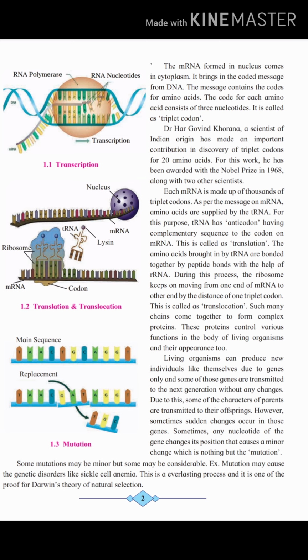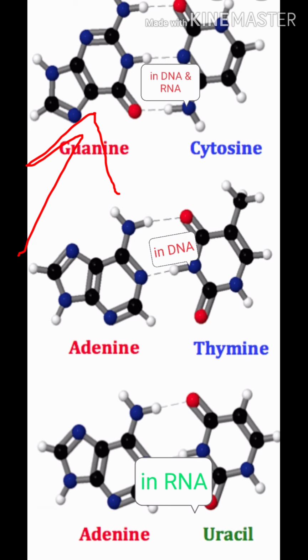Now coming to protein synthesis, I will take you to 9th standard, where you studied the structure of DNA, which is a double helical structure, and there were nucleotides present: A, T, G, C. A stands for adenine, T stands for thymine, G stands for guanine, and C stands for cytosine. Now A forms the bond with T, that is adenine with thymine, and guanine with cytosine. You also have studied the three types of RNA, and they also have nucleotides, with the exception that in place of thymine, uracil is present.